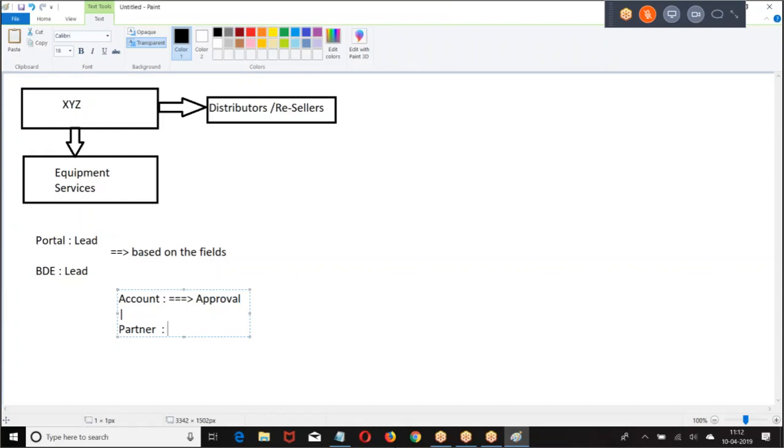It will be created as a partner. Now, when you create as a partner, there will be a primary contact. The primary contact will be created as a partner user.